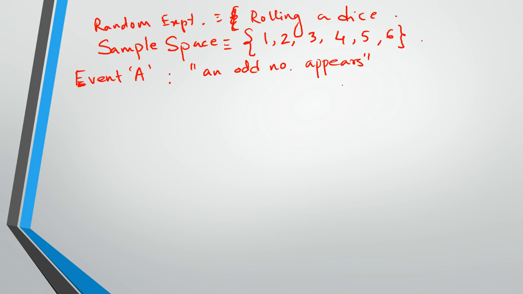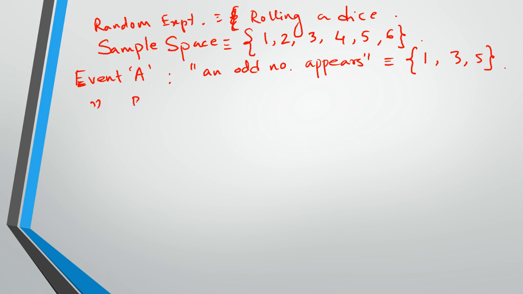So if this is the event, what will be the outcomes for this event? An odd number appears from the sample space 1, 2, 3, 4, 5, 6. So when we roll a dice, and if an odd number appears, that registers under event A, so it will be 1, 3, 5.